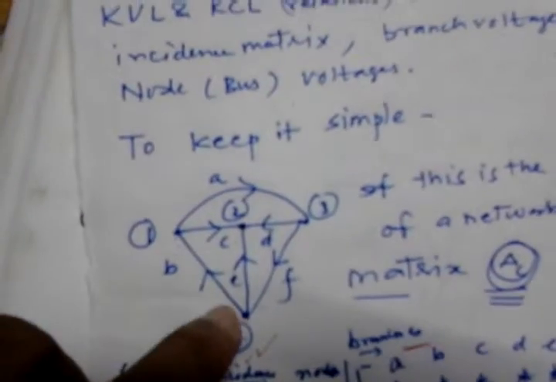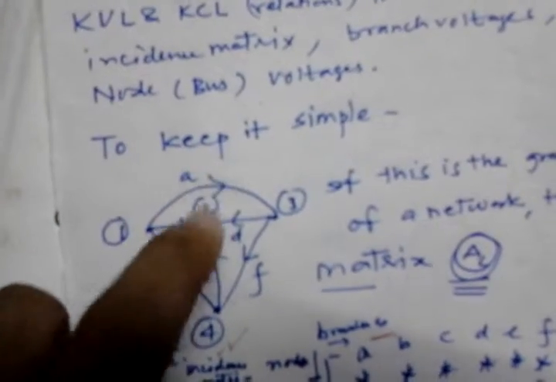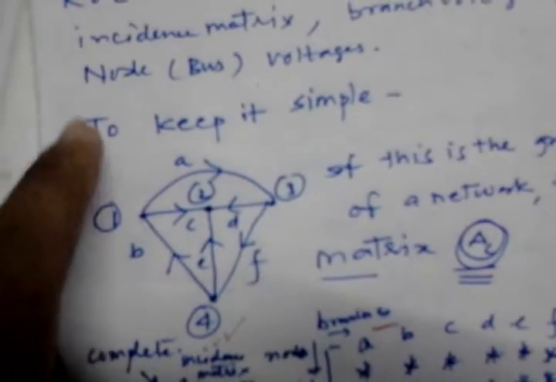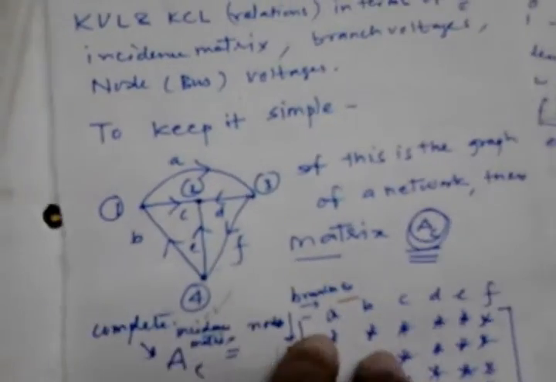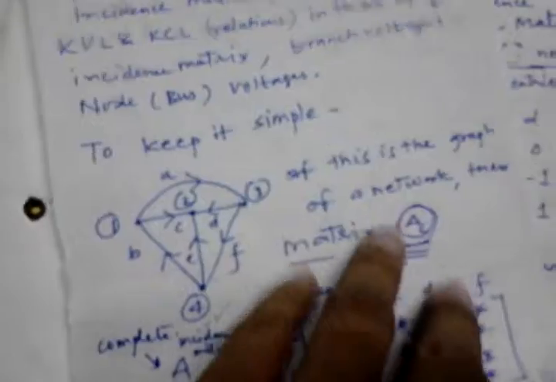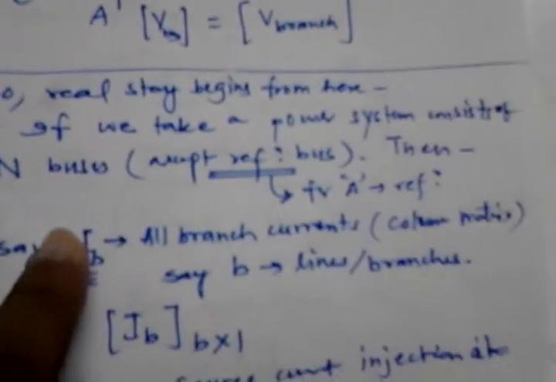If you want, you can put this graph over here and write the equations. Suppose VC is nothing but V2 minus V1 or V1 minus V2. It depends upon you in what way you are taking the voltage. Similarly, if you write the equations, you will get the relationship that A transpose times V bus is equal to V branch. Now you need not worry about all these and should not discuss all those things. These are all basic concepts of networks. You have to start from here.